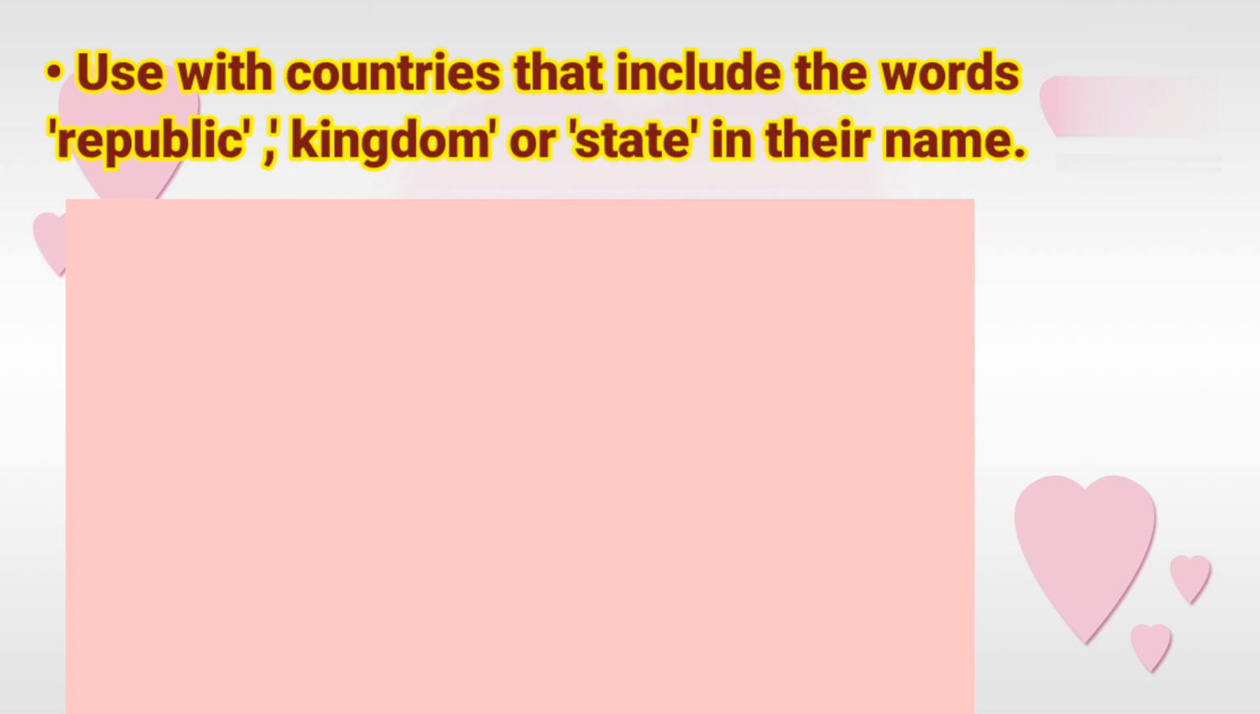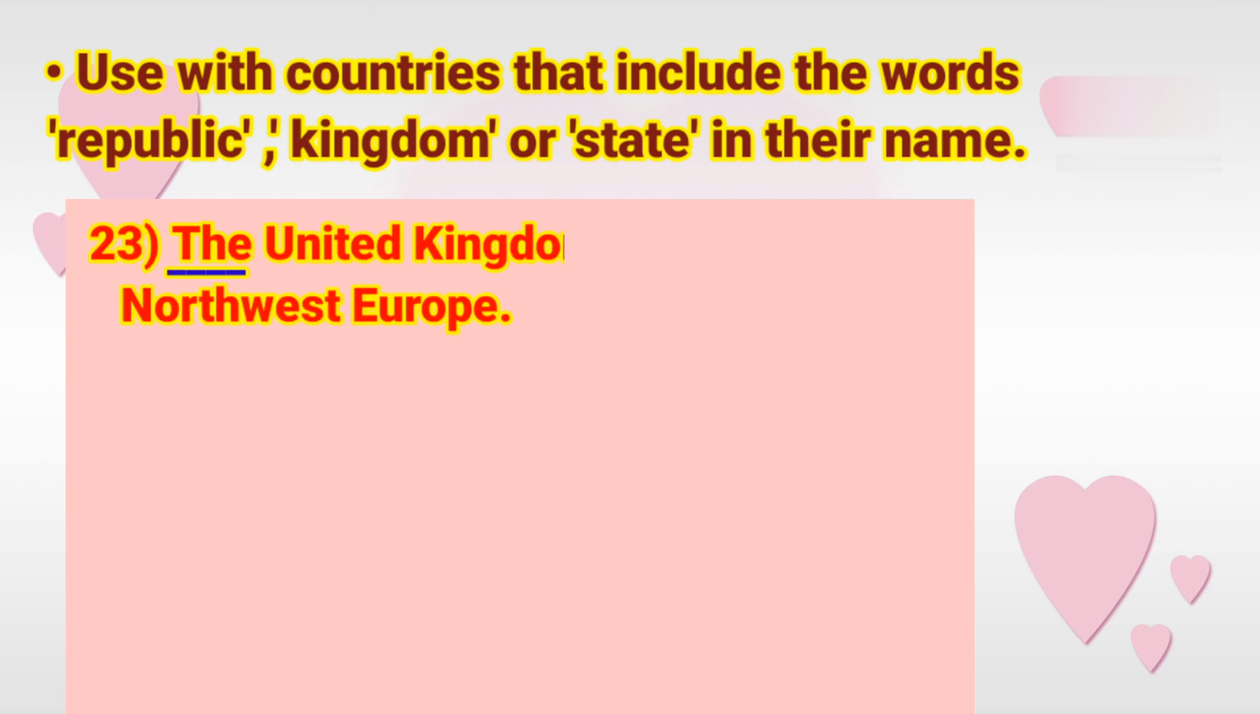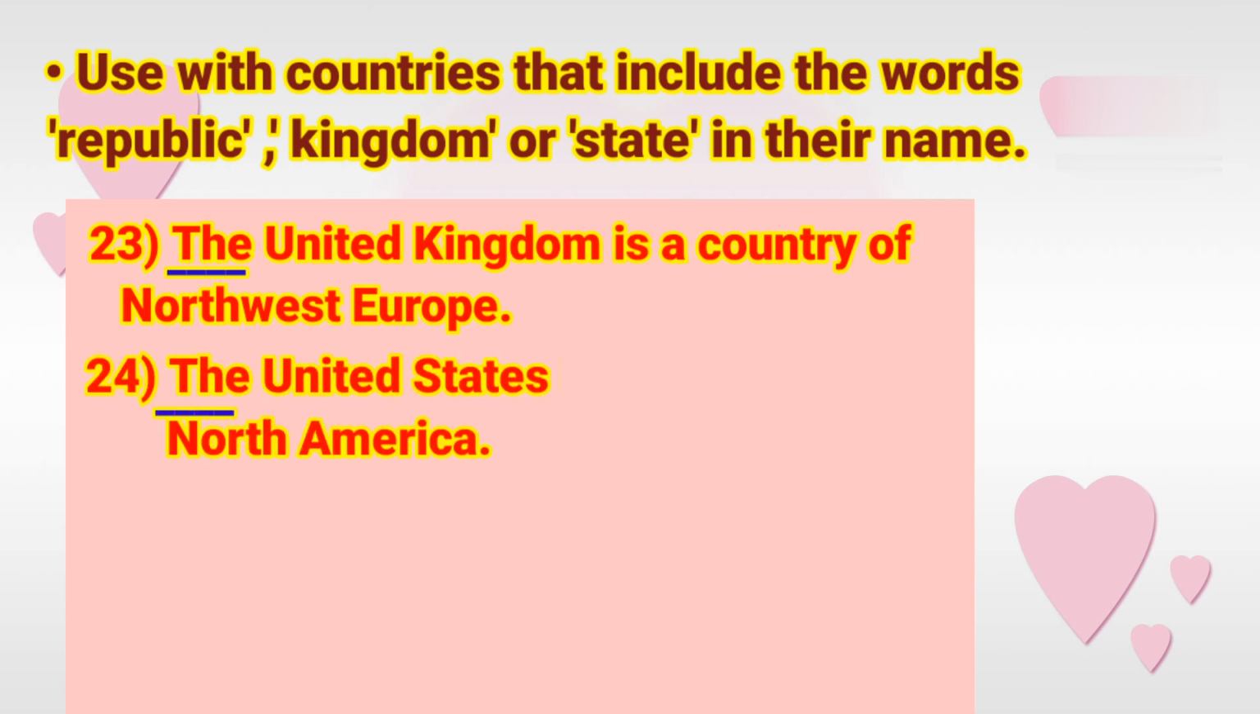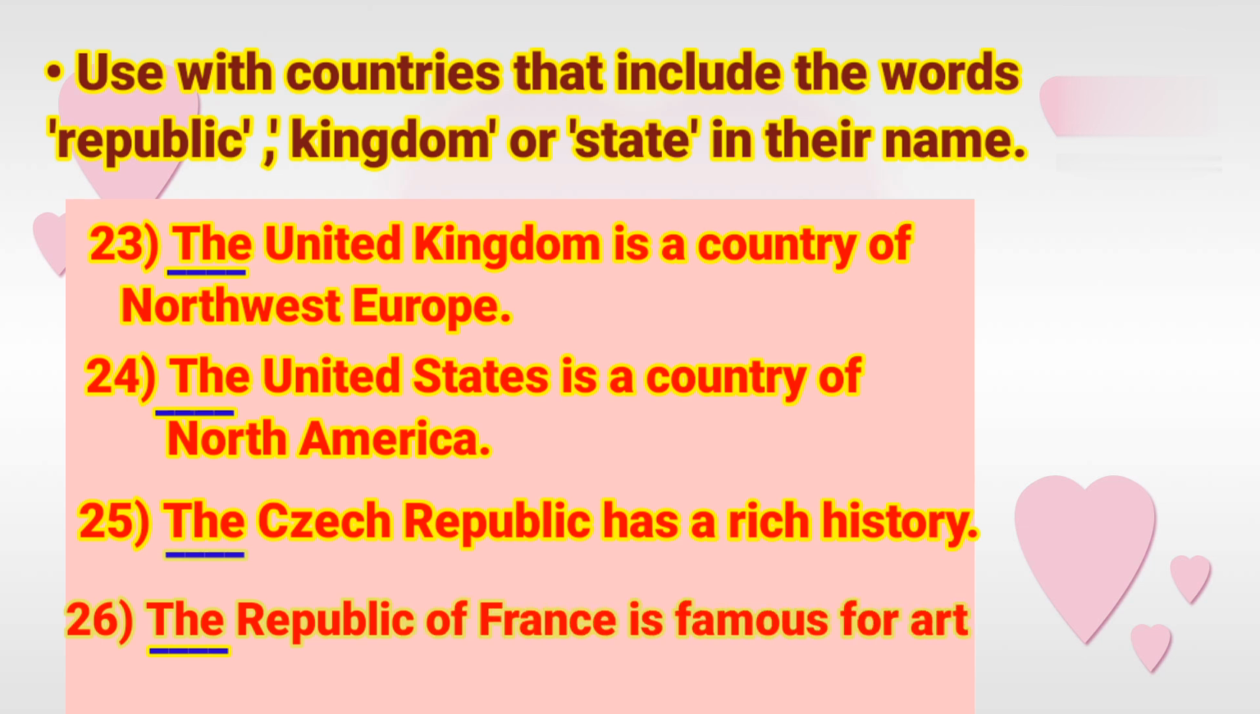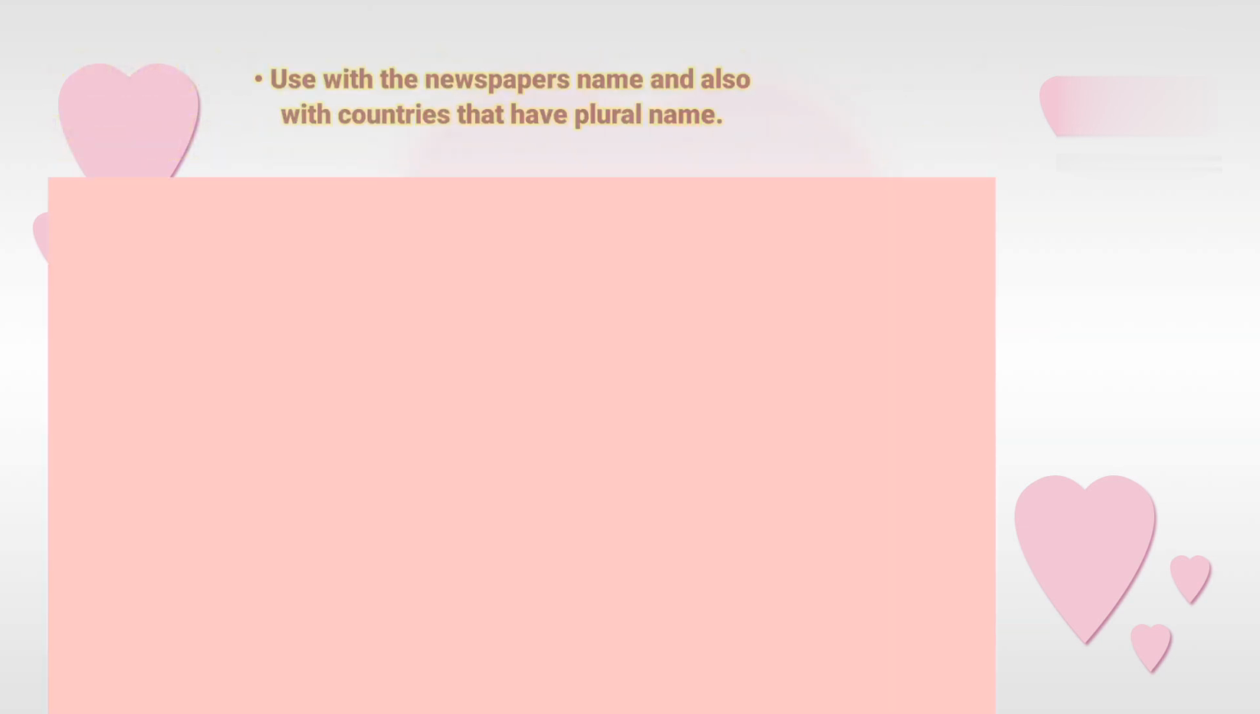We also use "the" before countries that include the words republic, kingdom or state in their name. For example, the United Kingdom is a country of Northwest Europe. The United States is a country of North America. The Czech Republic has a rich history. The Republic of France is famous for art.